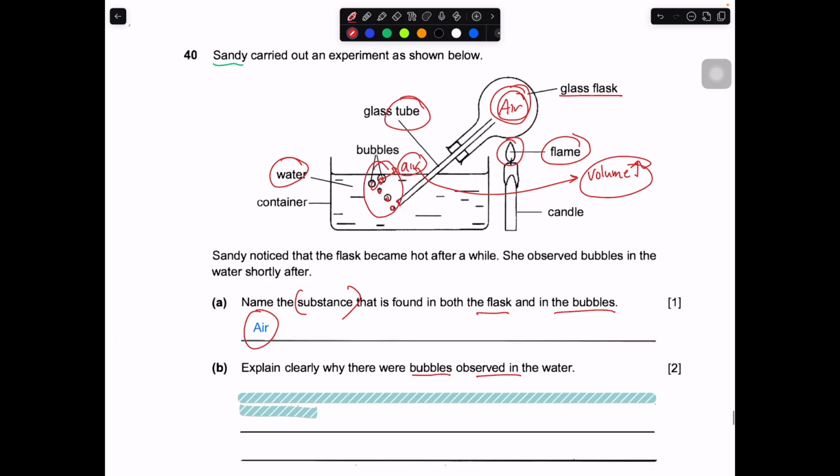Okay, so the volume increased. Volume increase means that the air inside must have expanded. Okay, so how come it will have expanded? Probably it has gained heat from the flame, because the bubbles only started to appear when you put the flame beside it. Okay? And they tell you that the flask became hot. So in this case, it must tell you that somehow the air inside the flask must have gained heat from the flame. So how do you explain this part?